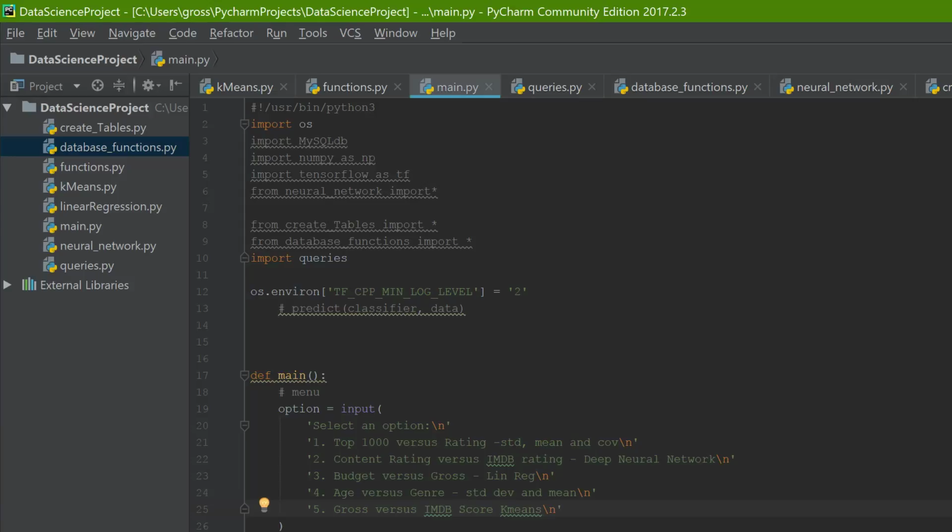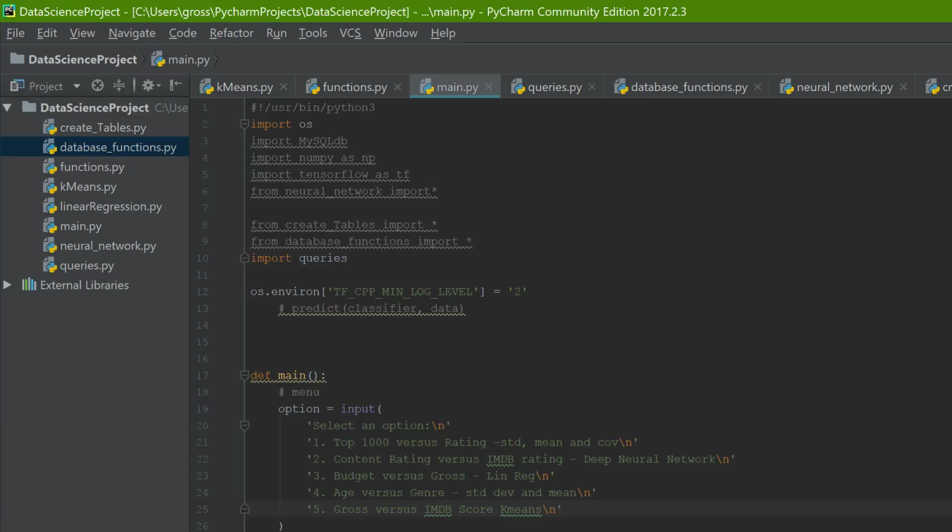We're demonstrating a program for databases, CSCI 440. This is our program. As you can see, we've got a menu system going, and we have our 5 questions that we're answering with different analysis methods.